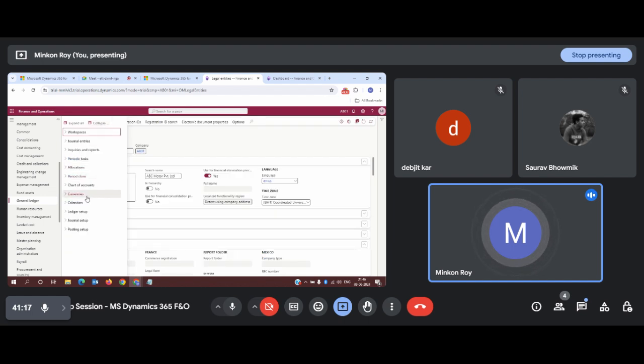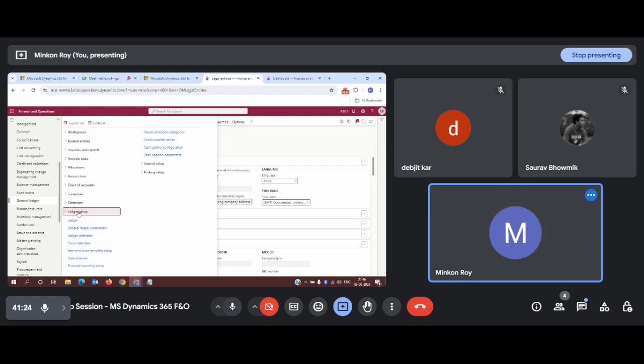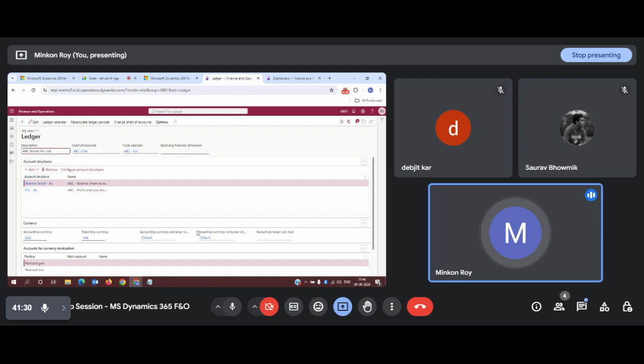Let me collapse all to have a clear visibility. General Ledger, my second step was Ledger Setup. This is the ledger setup, and this is the ledger. Now this is the ledger form, and the most important form where all your configuration will be linked together with your legal entity. Then only you will be able to perform a transaction. Clear?